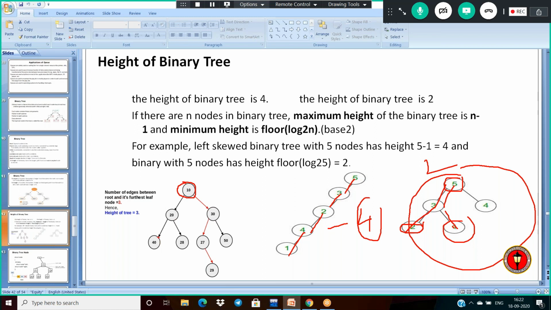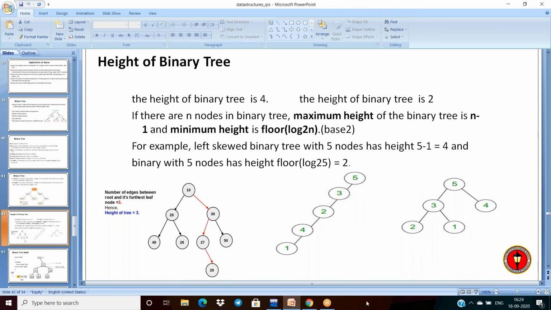This is also a leaf, but what is the longest? It is 1, 2, and 3. So the number of edges on the longest path from the root node to a leaf is called the height of the tree. What is the height of this tree? 3. The height of the tree is 3.